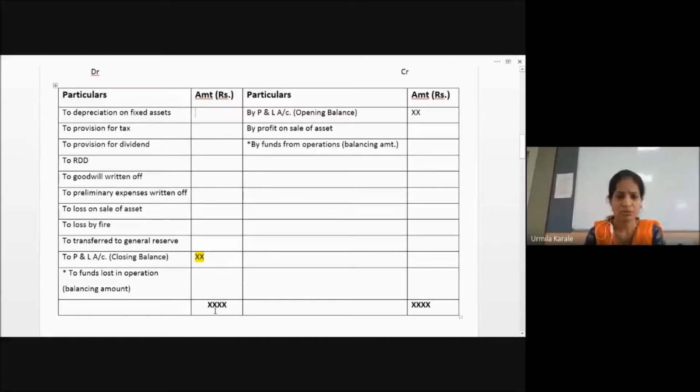From this amount, I already had some profit from last year. Suppose this amount comes to 10 lakh. Out of 10 lakh, 2 lakh was the earlier year profit. So out of 10 lakh, 2 lakh goes.